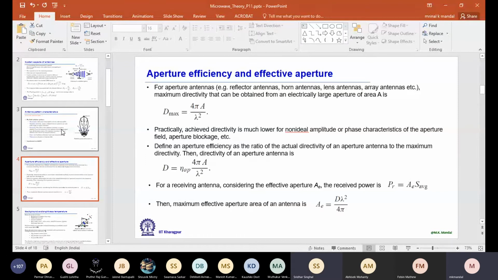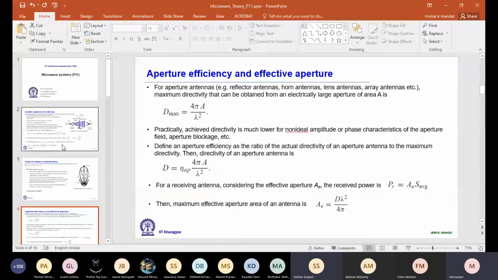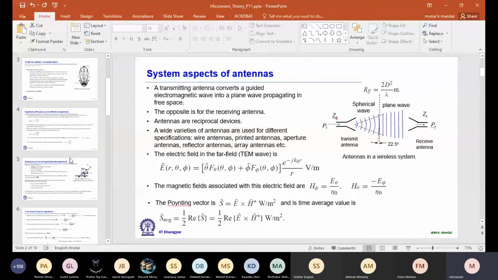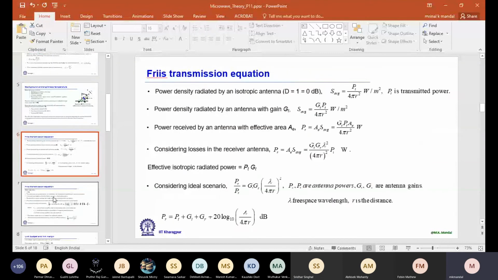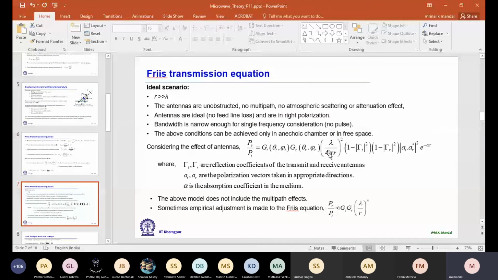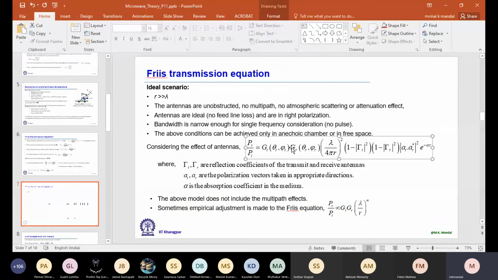Okay, sir. So, sir, for gain, we are also considering the return loss and other losses? No, no, no. Return loss we are not considering. Only the loss in the antenna structure. Okay, sir. So that is the reason. Yeah, just hold on. That is the reason actually why we wrote 1 minus gamma_t square into 1 minus gamma square, even though we use this GT and GR.